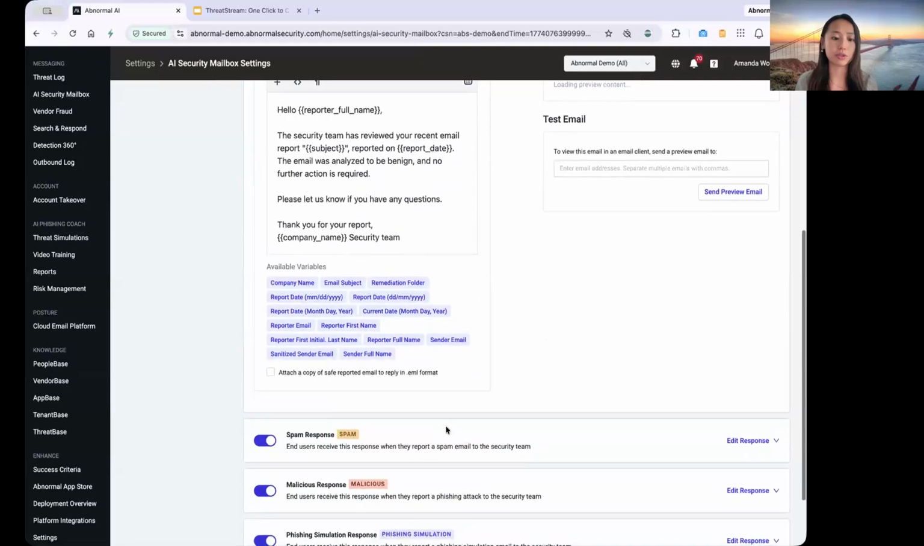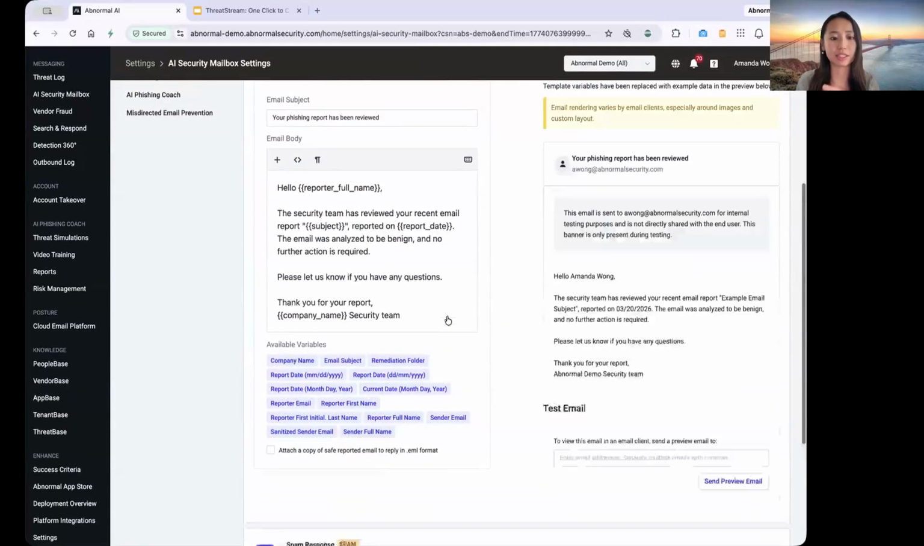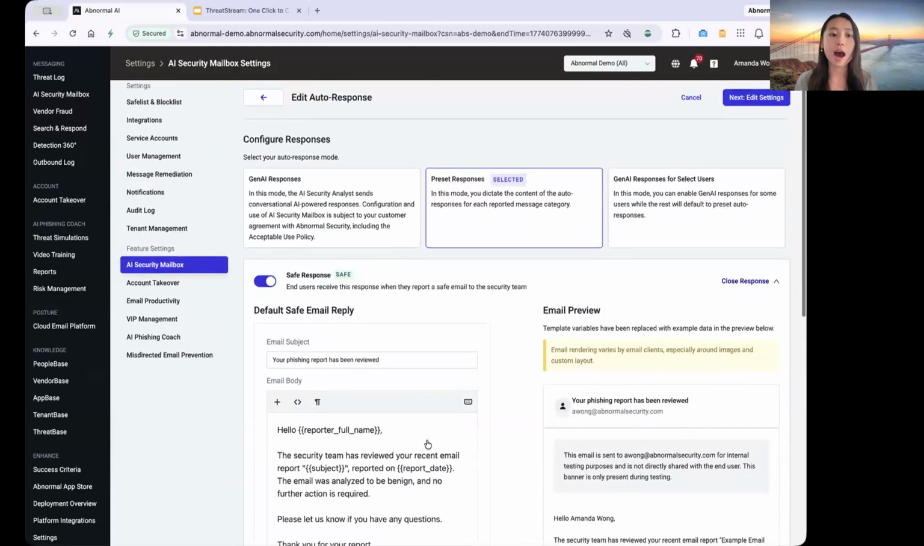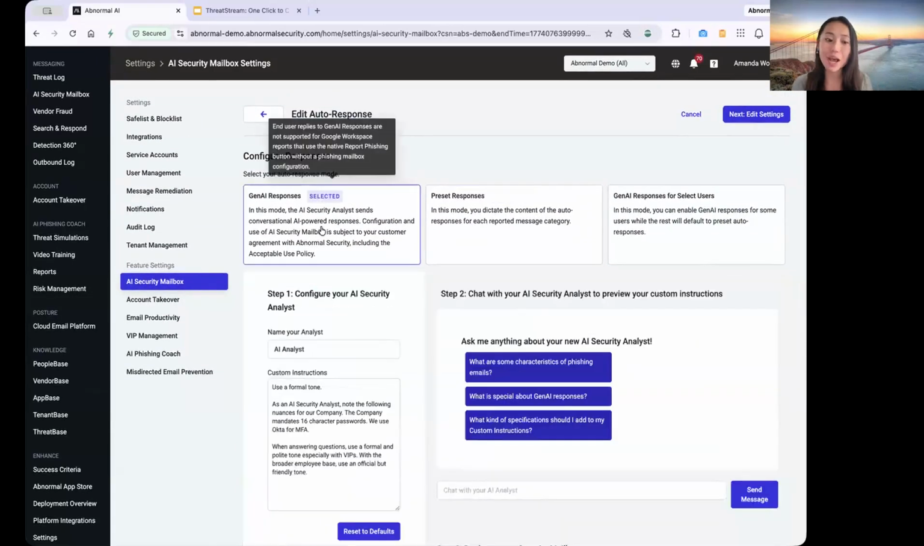For example, you can do safe, spam, malicious, and there's different variables that you can add. So it's a very clear-cut template. We do recommend Gen AI responses just because it is personalized and the end user is able to interact with our AI analysts. And if they have further questions beyond that initial "your email was deemed as safe or malicious," and they want to learn more about it, they can respond back to the AI analyst,